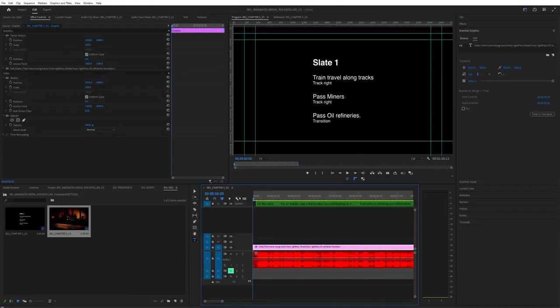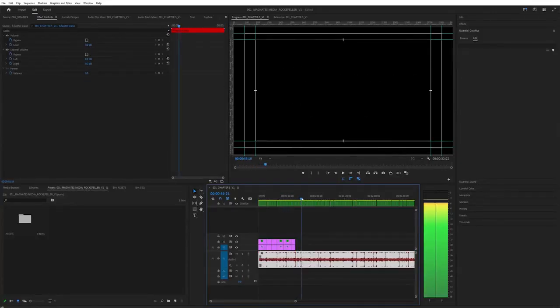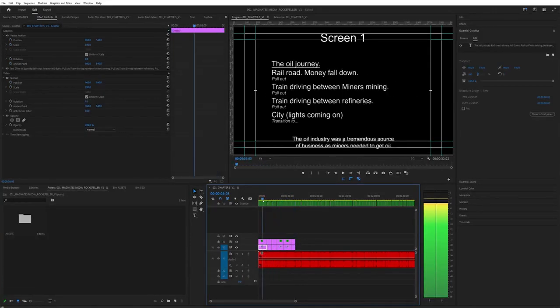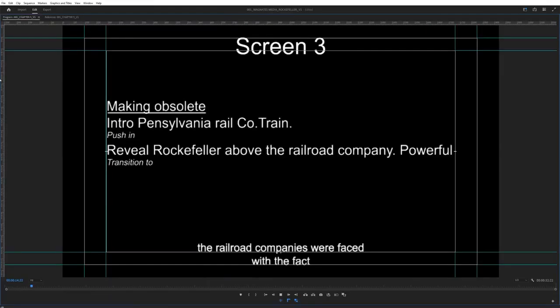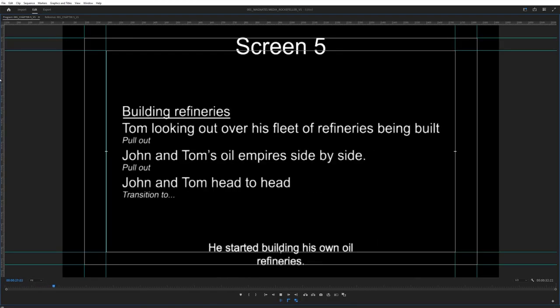We don't really want to get into After Effects and be guessing at what we're doing and how we're going to be doing it. So guys, what I've done is I went through and I've added text layers to all of our 38 seconds that we're looking to animate here. But there's various ideas like screen 3 or slate 3 making obsolete. So I'm obviously underlining keywords that are being said in the subtitles, in the audio, and then intro to Pennsylvania Rail Company, we're going to push in, and then we're going to reel Rockefeller above the railroad company, all powerful, maybe some flames, stuff like that. And yeah, I've done this for the whole 38 seconds.